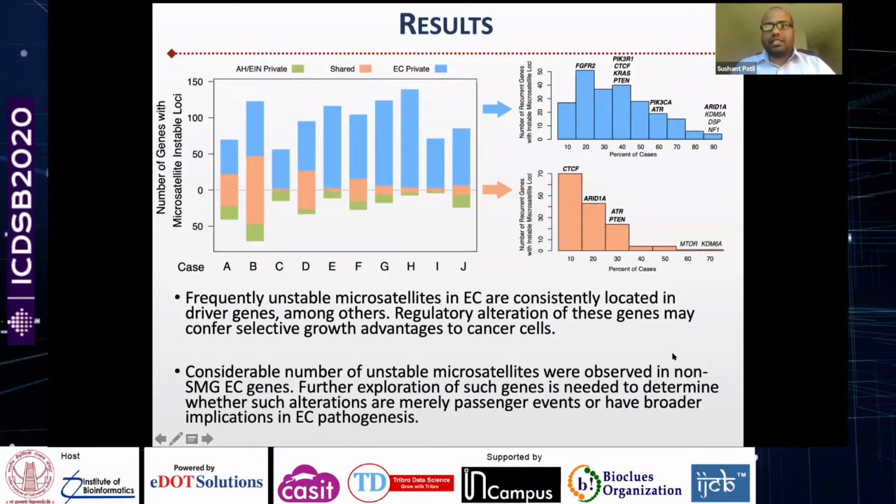As I have shown in the last few slides, rather than just being able to determine the microsatellite state of a sample, it provides mechanistic details of which loci are altered and the probable implications of those loci in terms of the genes that they are regulating and the downstream effect, which were not possible with the earlier classical methods of MSI testing, and are possible only because of the data that we have at our disposal right now.